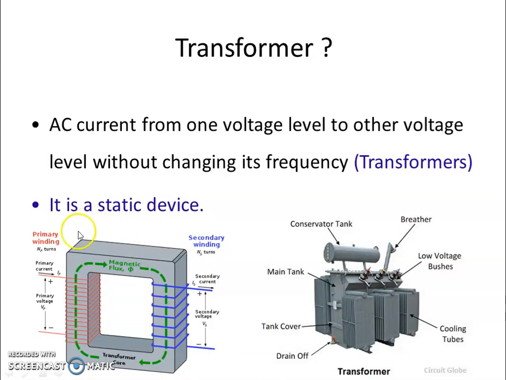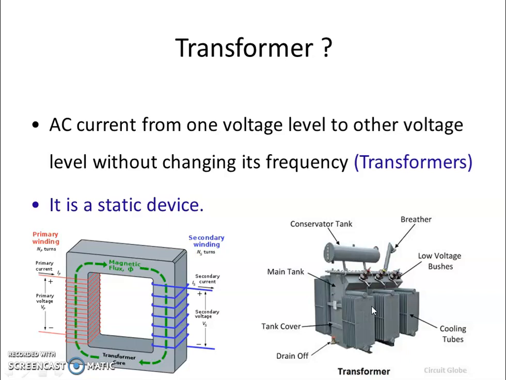While studying, we used to draw a transformer in such a way: there is a magnetic core and two windings wound around it. But practically, when you see a transformer, it looks like this, placed in a closed container filled with oil, with cooling fins around it for cooling purposes. Anyway, let's try to understand the difference between generator, motor and transformer.